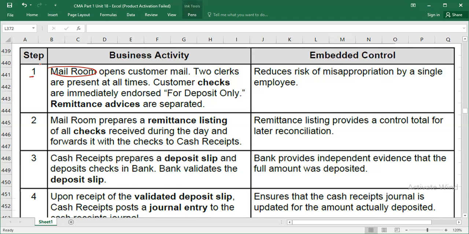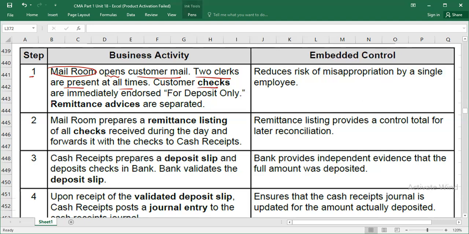So that is called mail room. They are saying mail room opens customer mail. Two clerks are present at all times. It is a standard cycle. They're saying there must be two people.